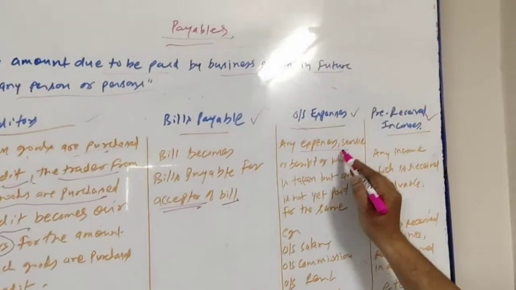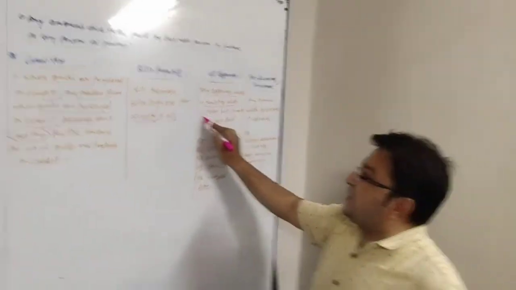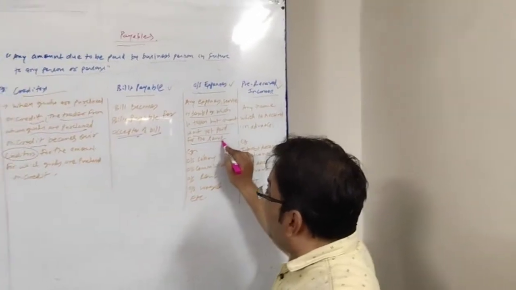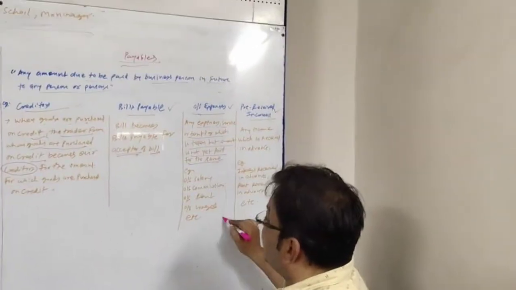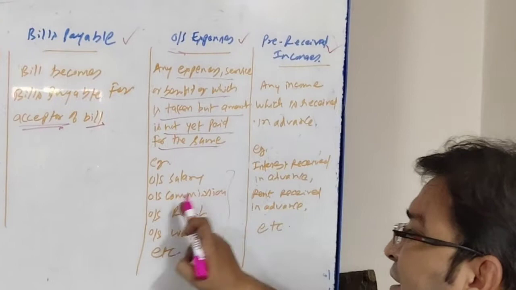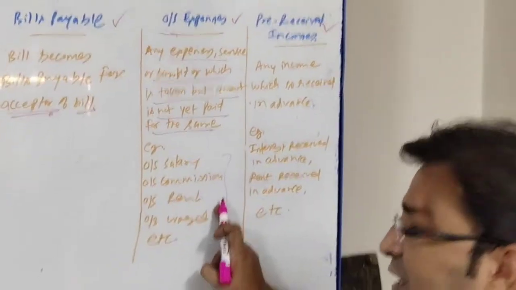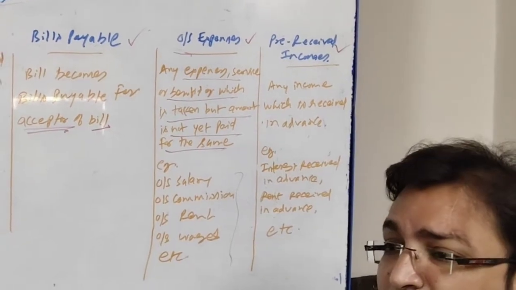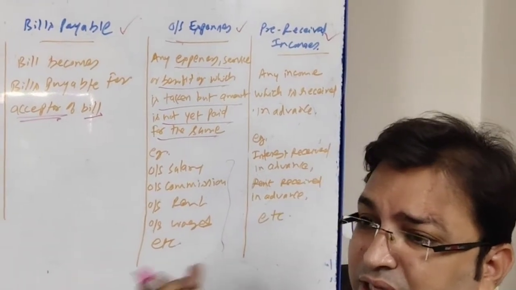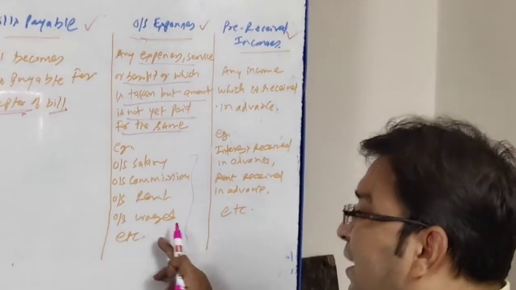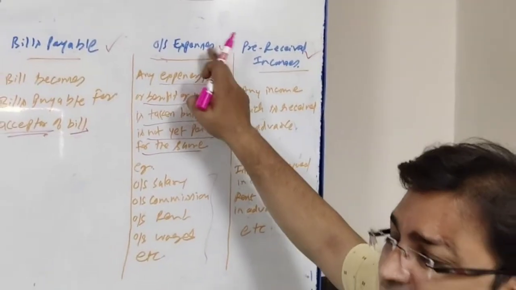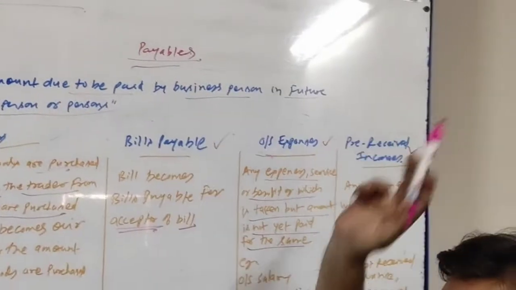Say for example, outstanding salary, outstanding commission, outstanding rent, outstanding wages. Suppose for any such expense we have taken the service, we have enjoyed the service but the amount is not paid, it is called our outstanding expense and it is one kind of payable.